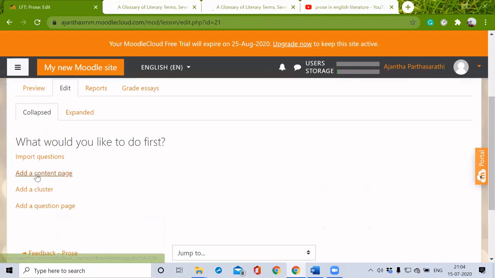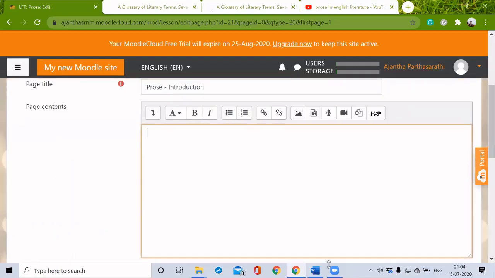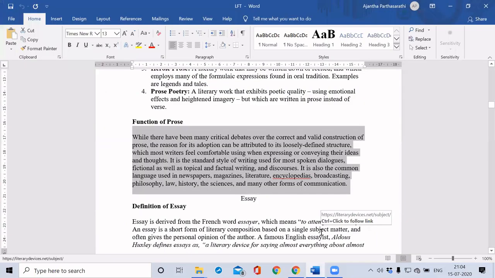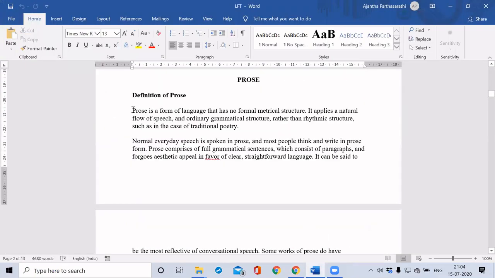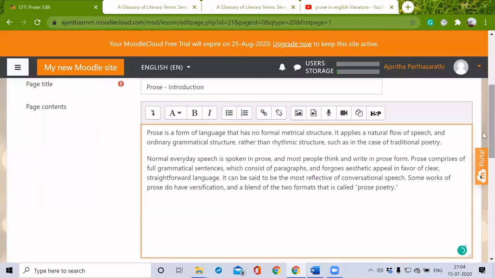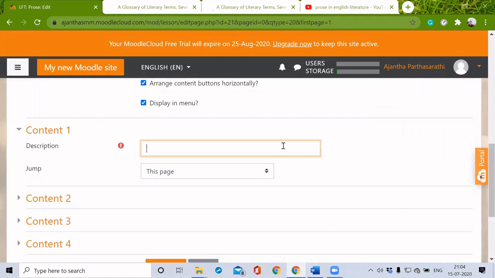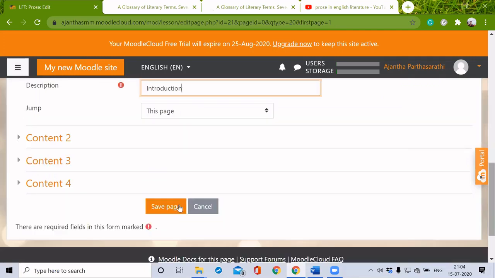Add a content page. Page title, rows, introduction. As of now, I'm just going to give the same material which I have given for the book. Description, introduction. This page, I'm just saving the page.